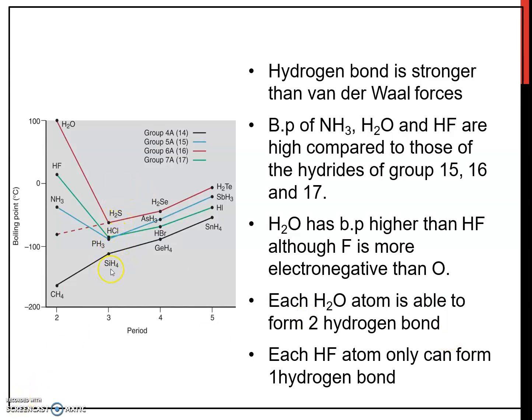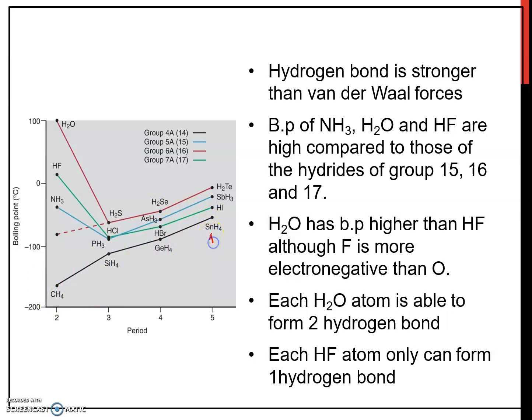This graph shows the variation in boiling point of the hydrides of group 14 until group 17. When we look at methane, silane, germanium hydride and tin hydride in group 14, the boiling point increases with the increasing molecular mass.